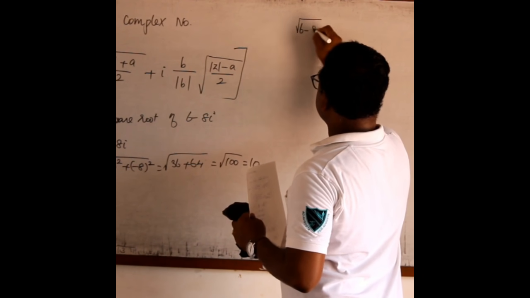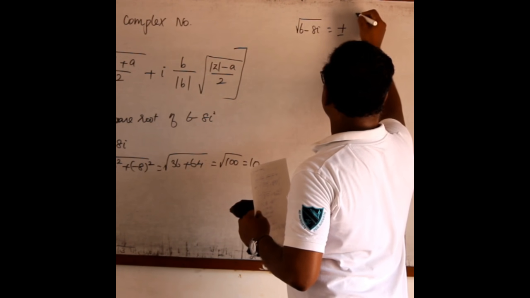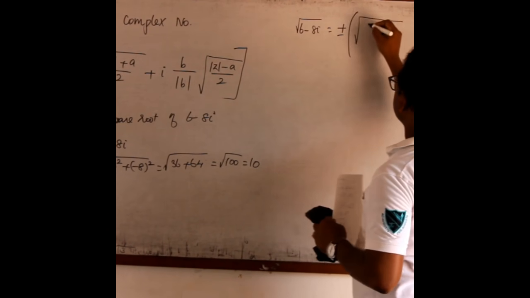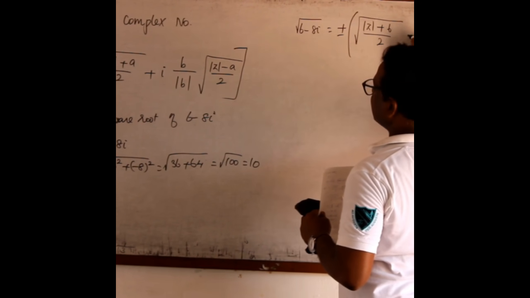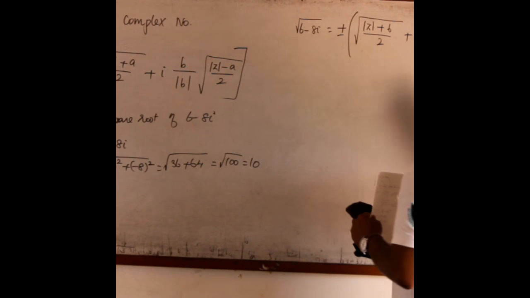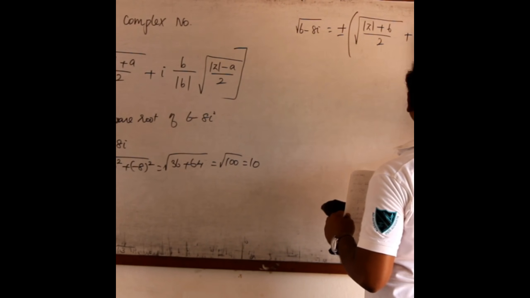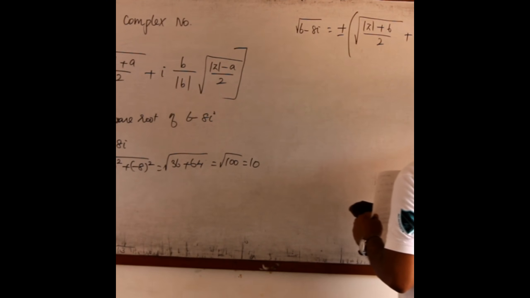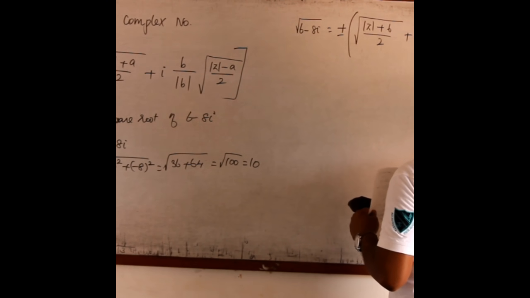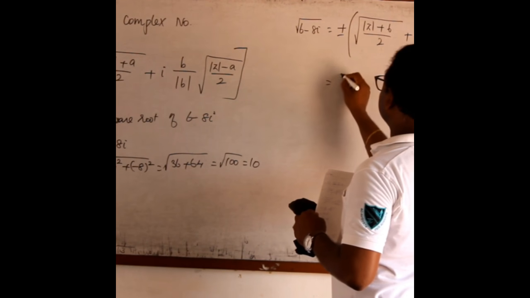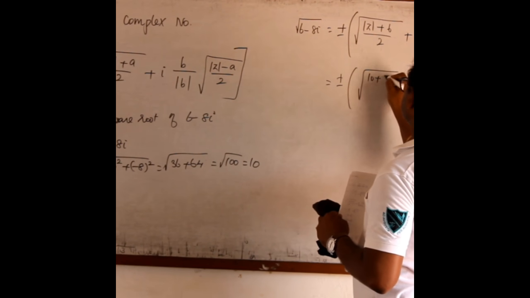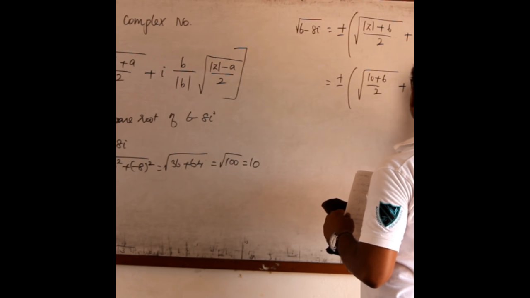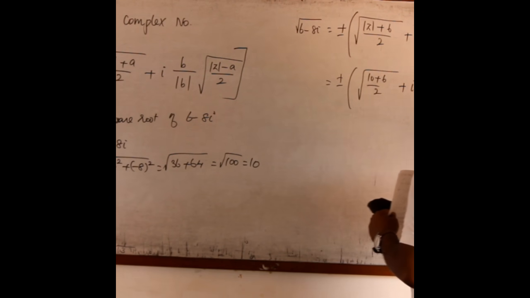root of 6 minus 8i is given by plus or minus root of (modulus of z plus 6) by 2 plus i into, here b is minus 8, so minus 8 by modulus of 8 is 8, into root of (modulus of z minus 6) by 2. It is plus or minus root of (10 plus 6) by 2 plus i into minus 1 into root of (10 minus 6) by 2.